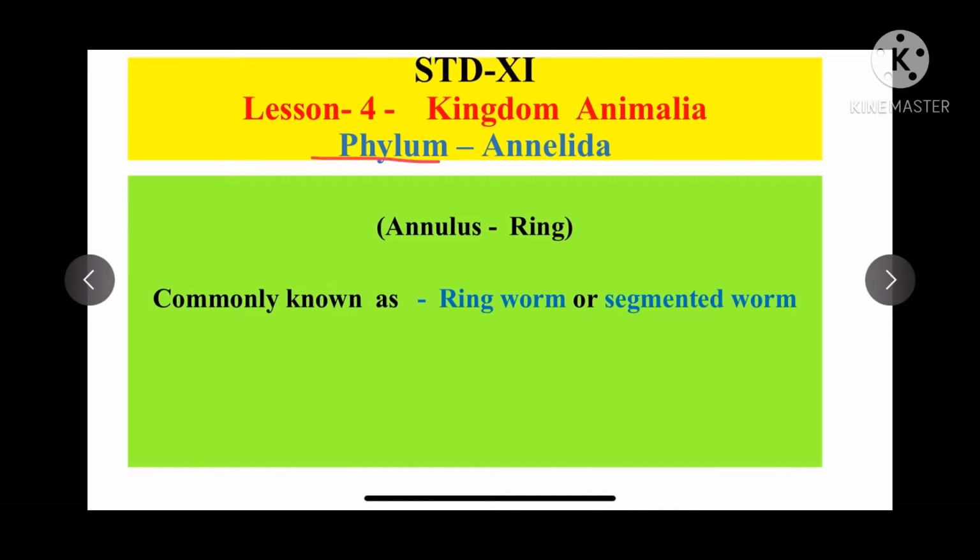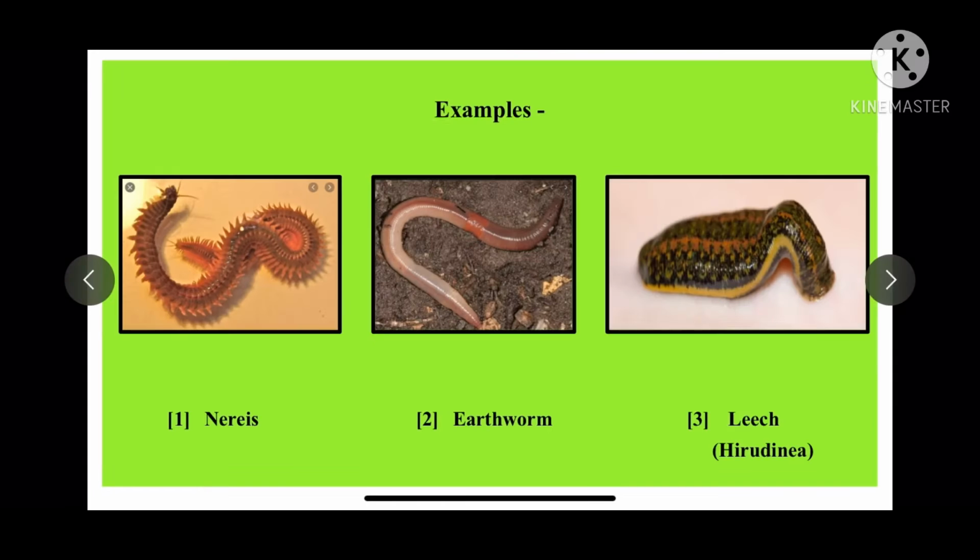Today we are going to study phylum Annelida. Here the meaning of annulus is ring. So this phylum is called Annelida because their body has ring-like structures. Commonly they are called ringworm or segmented worm.